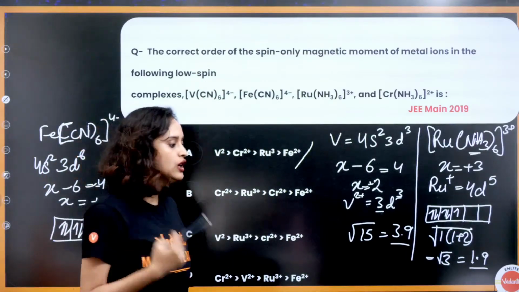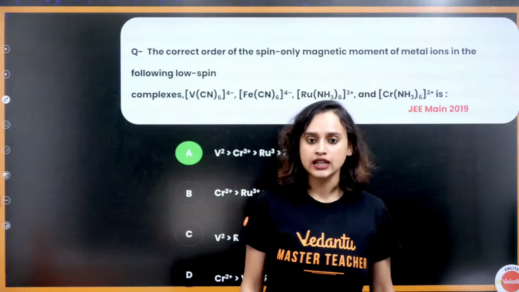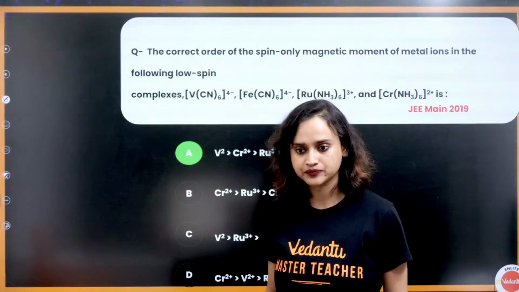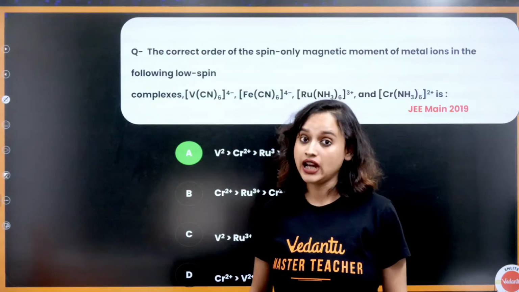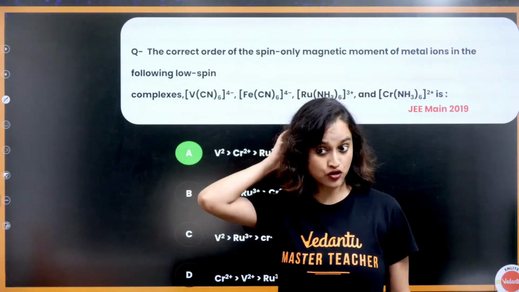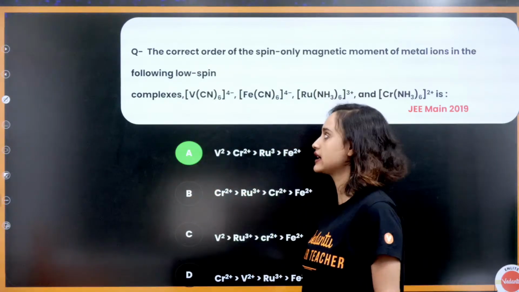Clear? Everybody understood this? Sandipta, I had given you the whole list, no? Please find it out. CN is one of the strongest ligands, okay?